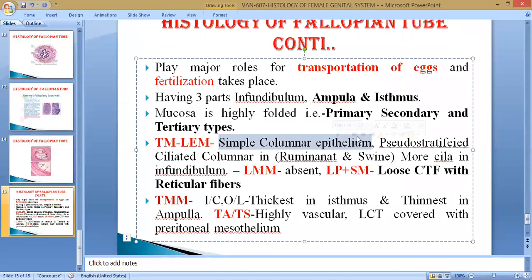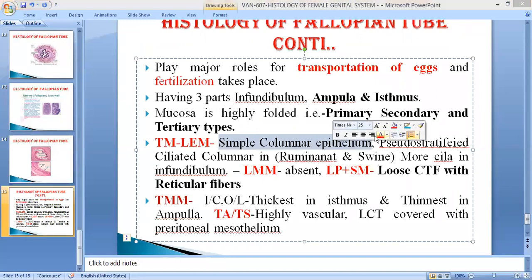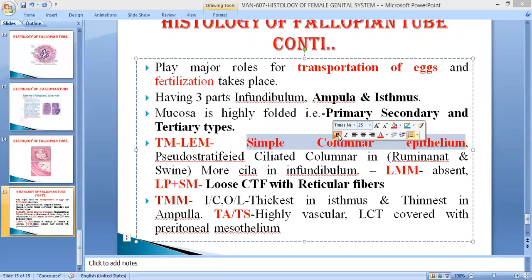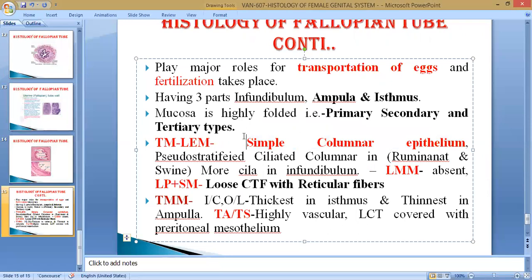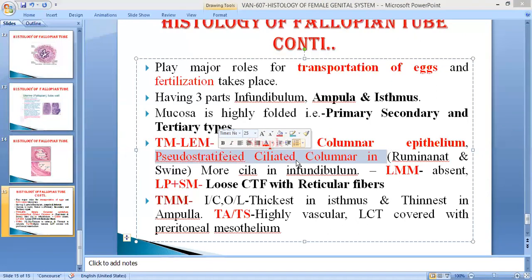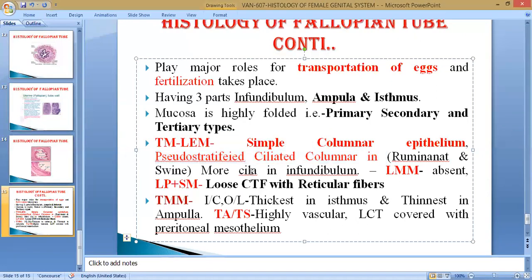So the lining epithelium of this is simple columnar epithelium, but cilia are also present, because we know the role of cilia in the respiratory tract, and in the epididymis, for the movement of sperm in the male genital tract. In the female, this is for the movement of the ovum. This simple columnar epithelium and pseudo-stratified ciliated columnar epithelium is generally present in swine and ruminants, and contains more cilia. These cilia are mainly more present in the infundibulum.